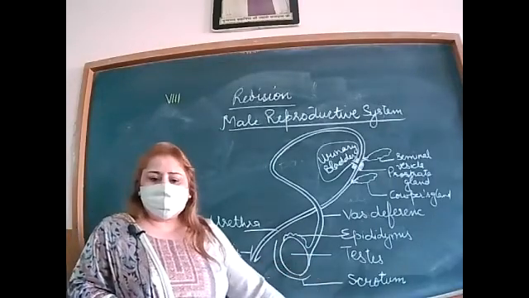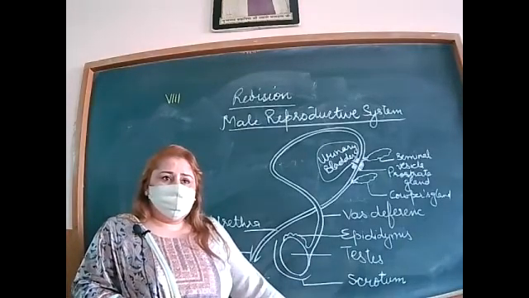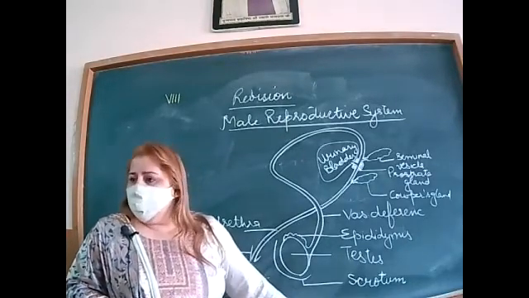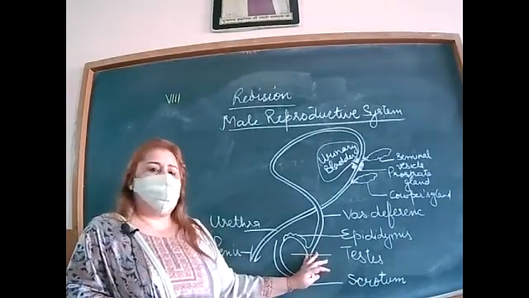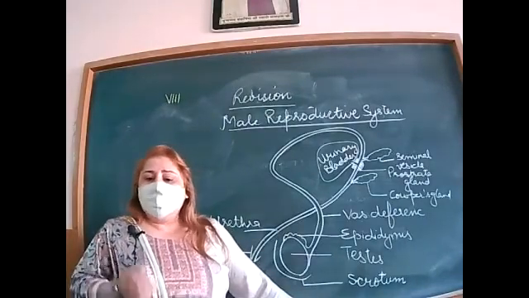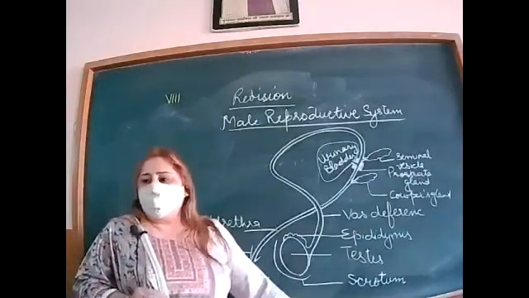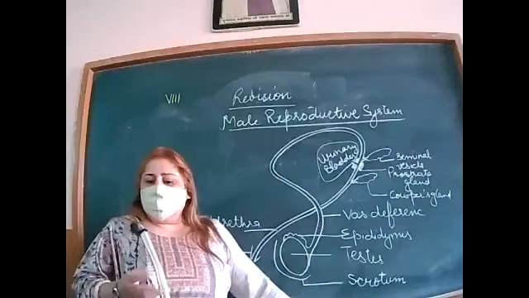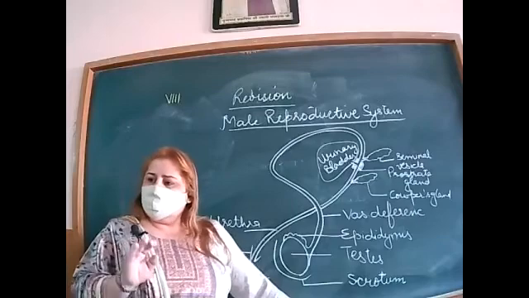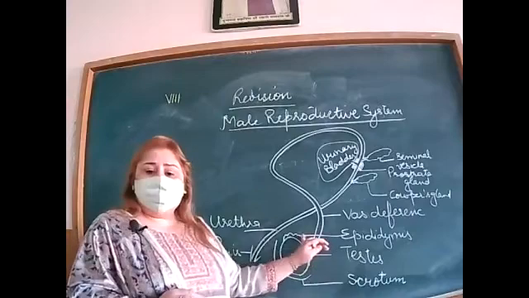Why? Outside the abdominal cavity, it acts as a thermoregulator and keeps the temperature of the testes about 1 to 3 degrees less than the normal body temperature, right? So that they can easily produce sperm. The production of sperm should be proper because it needs a 1 to 3 degree lower temperature. After that, the epididymis.